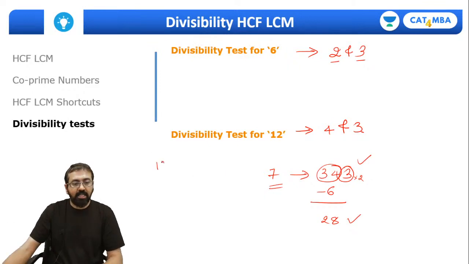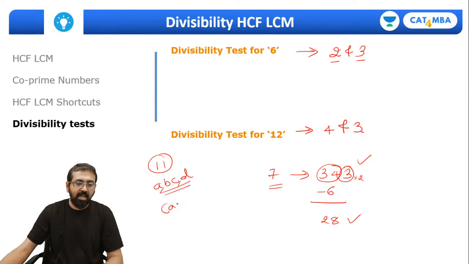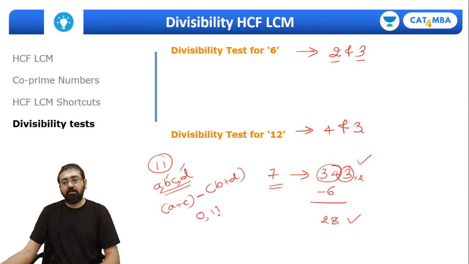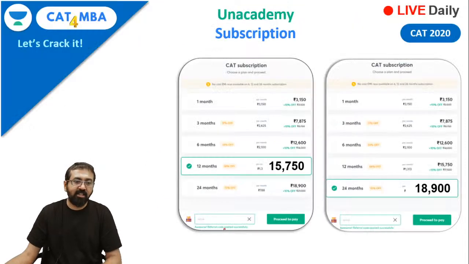In the same way, the test for 11 is to check the alternate digit sum and difference. So A, B, C, D is a 4-digit number. Now what you'll do is pick alternate digits and add them, so A plus C. Take the other alternate digits and add them, B plus D, and check the difference. If it's 0 or 11, the number will be divisible by 11, right?